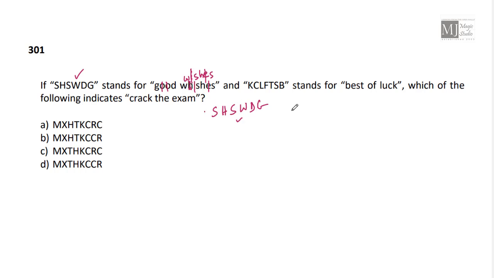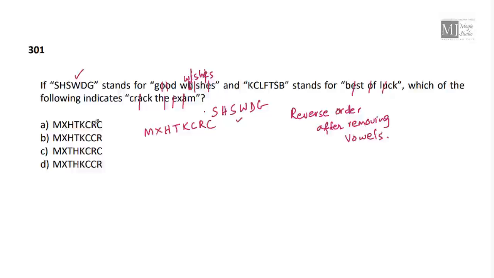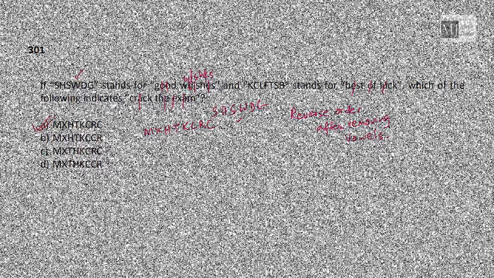That means they are using reverse order after removing the vowels, isn't it? U O E, so it should be KCLFTSB. Now what should be the code for crack the exam? Let's cancel out all the vowels. Then we have MXHTKCRC, and it matches with option A.